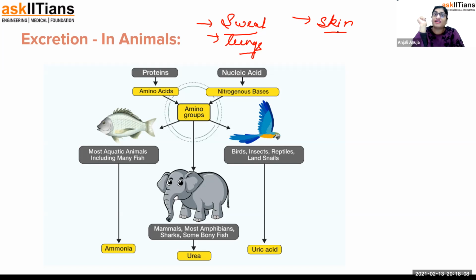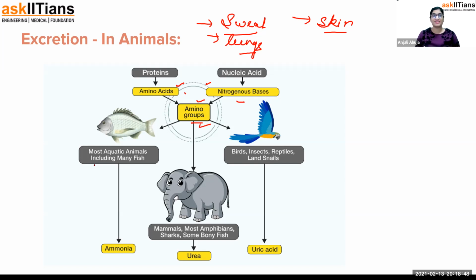Excretion in animals happens in different ways. Talking about the picture that you see on the screen, I'll explain that first. It depends on what kind of waste an organism is producing. Proteins are made up of amino acids, nucleic acids are made up of nitrogenous bases. They are modified to form amino groups, and on the basis of that, they all are nitrogenous. This is also a nitrogen compound, this is also a nitrogen compound. Depending upon their structure, what is being excreted differs in different organisms.